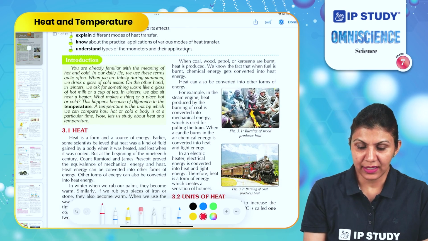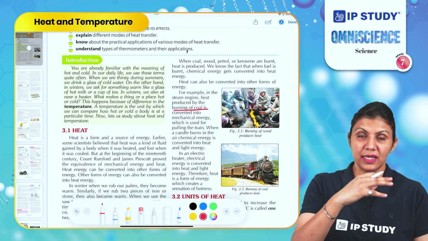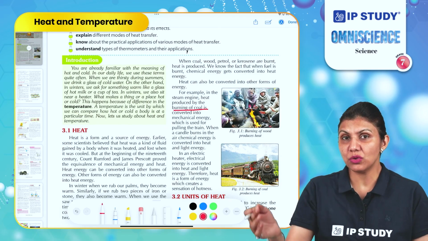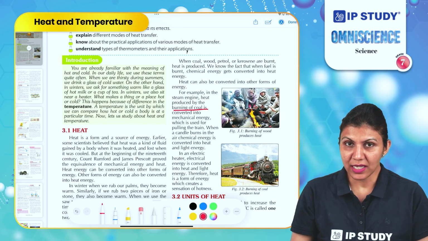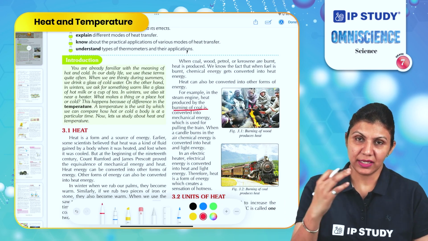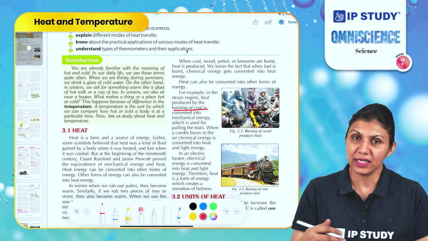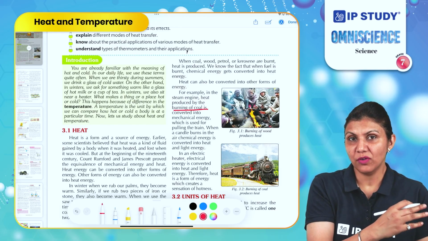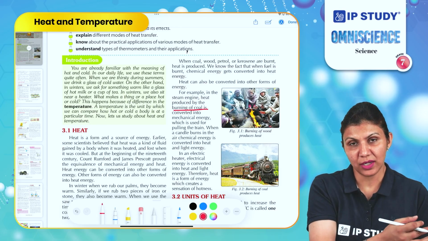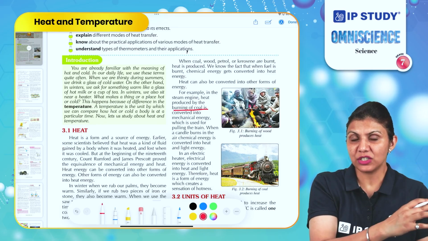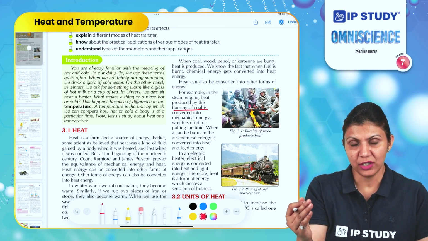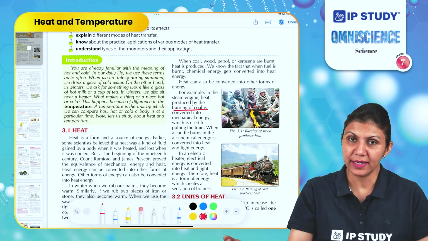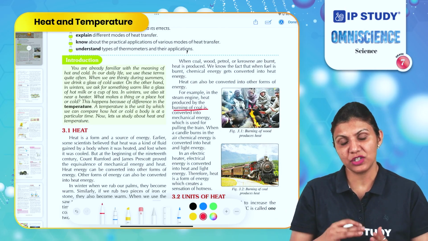For example, in the steam engine, heat is produced after burning the coal. That energy is used to run the engine. So what is happening here? The engine is a machine, and it works due to the burning of coal or fossil fuel. The chemical energy is first changed into heat energy during the burning process. Then this heat energy is converted into mechanical energy when the engine starts working.